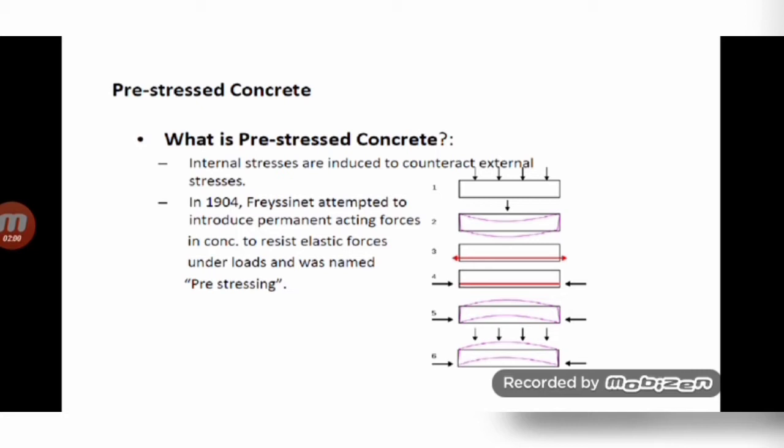So in figure 2, due to external dead and live load, the beam will bend in downward direction, and in figure 5, due to pre-stressing force, the beam will bend in upward direction. So what will happen is, due to the downward and upward bending, the stress in the beam will get nullified, means will get balanced. That is what pre-stressed concrete is.